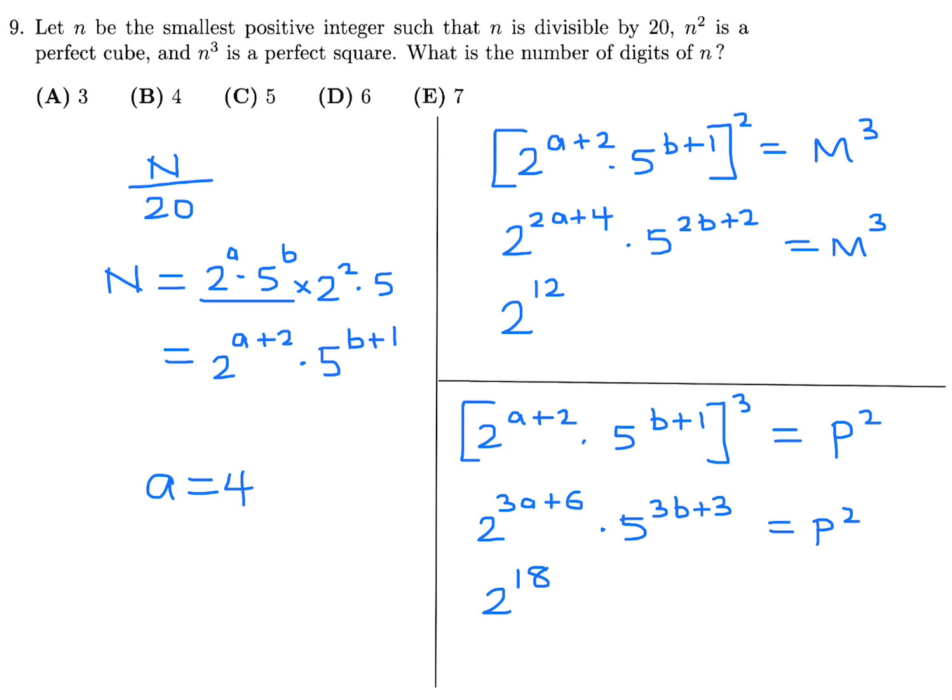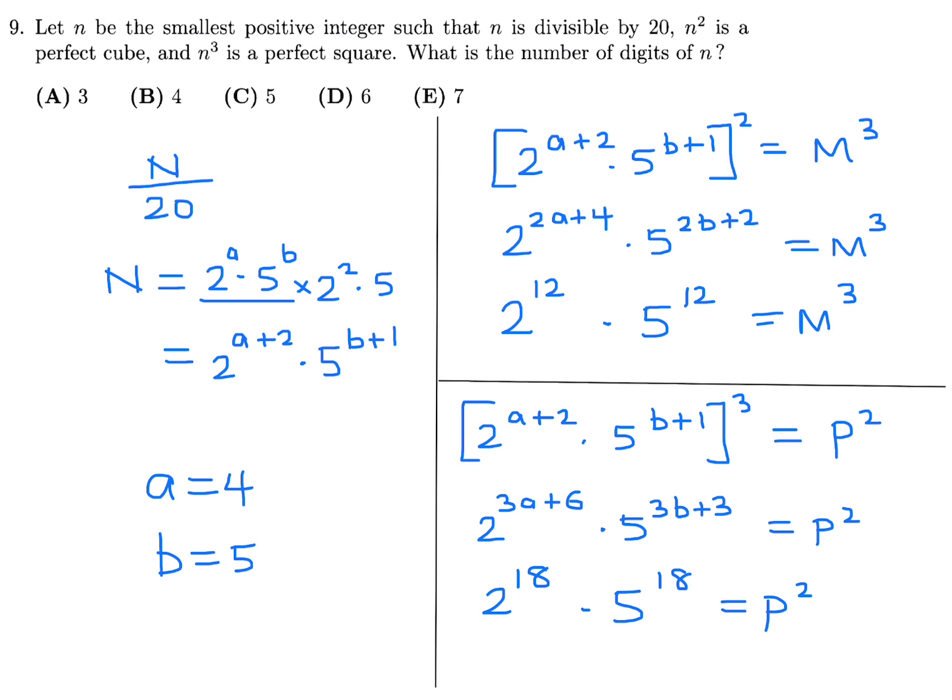Okay, now we got to figure out what b is to make both of these work. Same story, and I'm not going to bore you by going through 1, 2, 3. I already figured this out. It works when b is 5, and I'm sure you can figure that out also. When b is 5, this becomes 12, and this becomes 5 times 3 is 15, 18. So this is indeed a perfect square, and this is indeed a perfect cube.